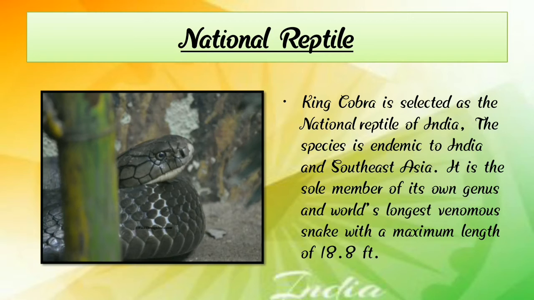It is the sole member of its own genus and the world's longest venomous snake, with a maximum length of 18.8 feet. So, children, our national reptile is the king cobra.